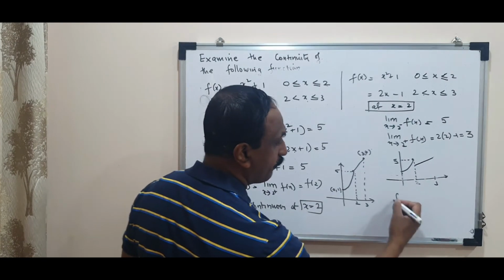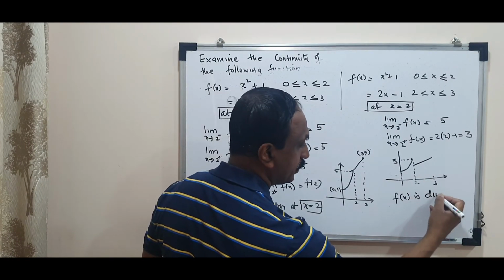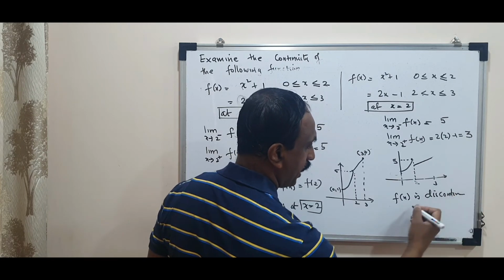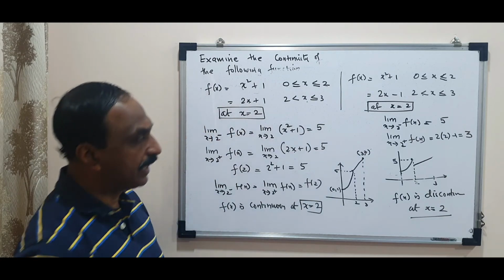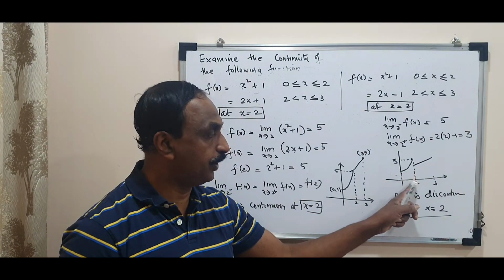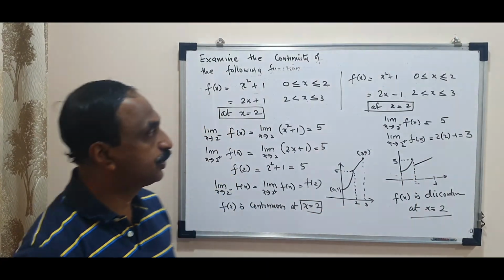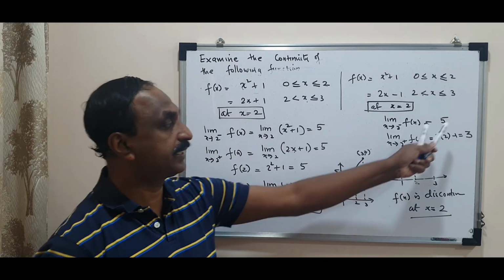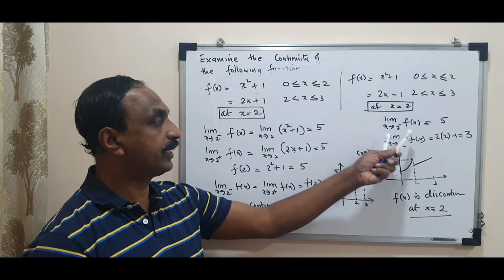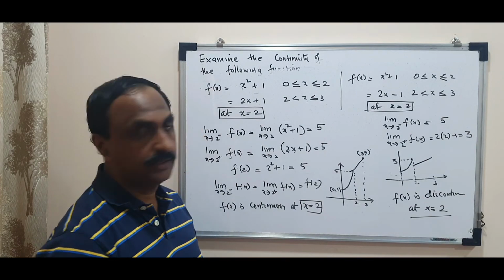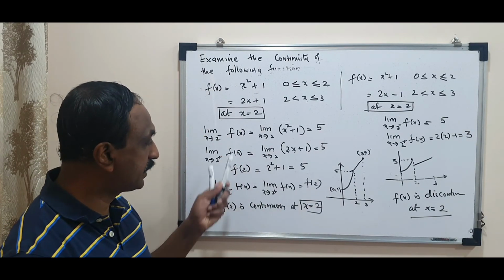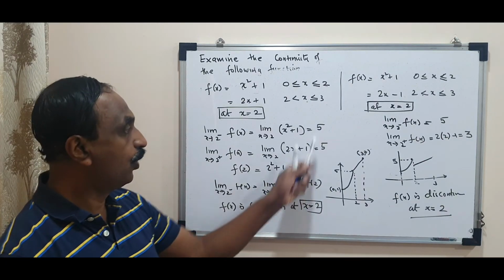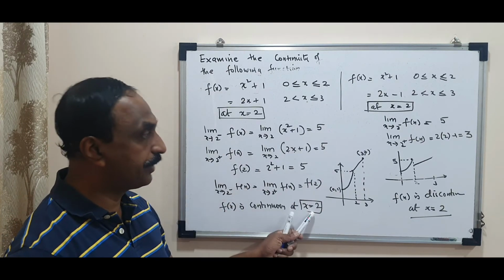So we say f of x is discontinuous at x equal to 2. So where other points are continuous, only at the point x equal to 2 it is discontinuous. So here the left hand limit and right hand limit are not equal. So we call it as non-removable discontinuity. Whereas here the function is continuous because left hand limit, right hand limit and f of 2's value, all three are equal. Therefore the function became continuous.